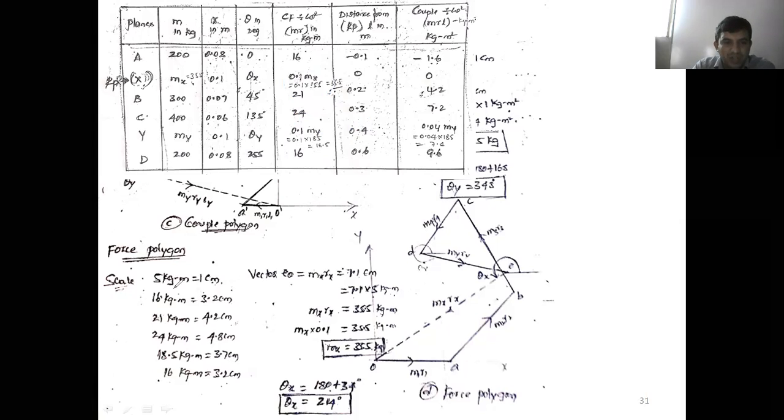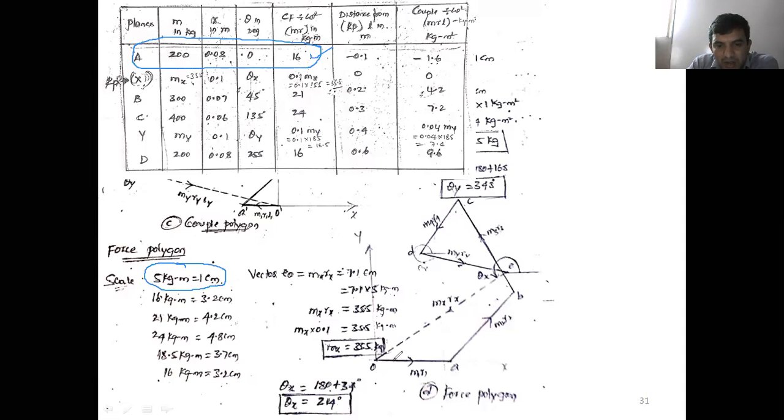Then you go for reduced scale. What is the reduced scale we have chosen here? 5 kg meter is equal to 1 centimeter, right? Now we'll go for the first one. For the first mass, what is the magnitude here? 16 kg meter for plane A, for mass A. What is the orientation? 0 degree. Now, what sign here? Plus sign is there, right?